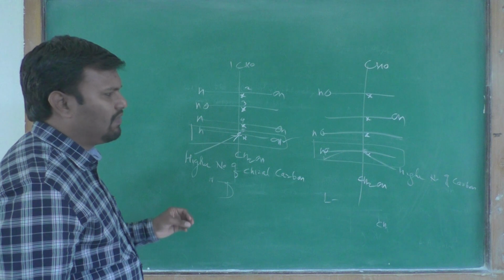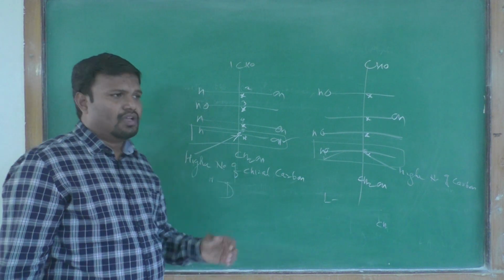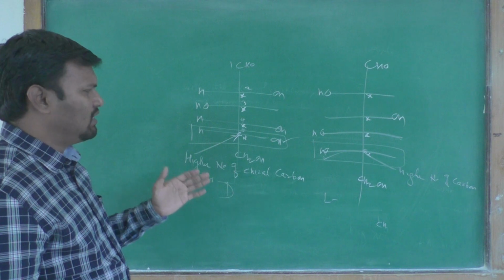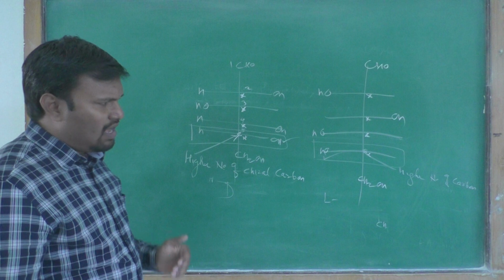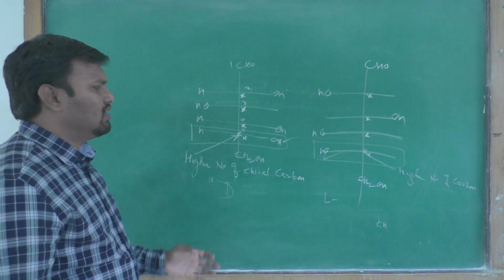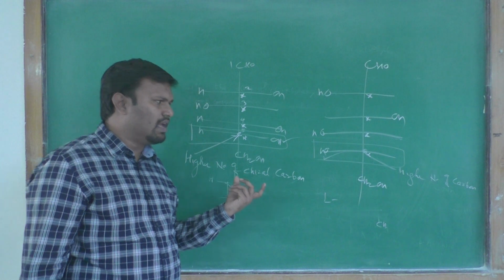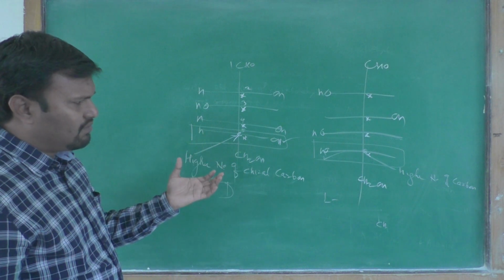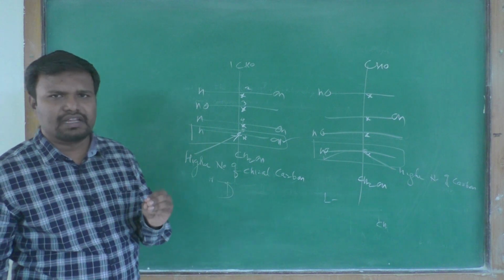This is a very simple concept: whether your functional group is present at the left hand side or at the right hand side. By considering this, we can predict the D and L configuration. Okay, this is all about D and L configuration.